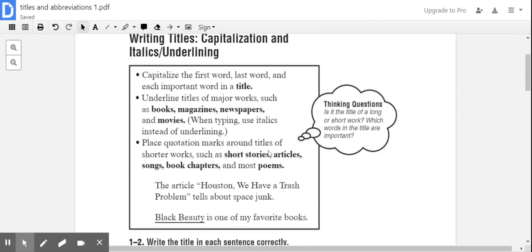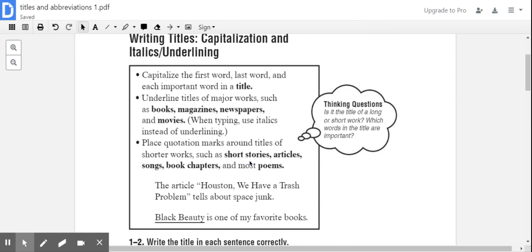So again, you're capitalizing the first word, last word, and each important word in a title. Okay, that's very, very important. The second thing is knowing how to identify whether it's a long piece of work or a shorter piece of work. If it's a longer piece of work, then you underline the title. If it's a shorter piece of work, you're going to put quotation marks around the title.